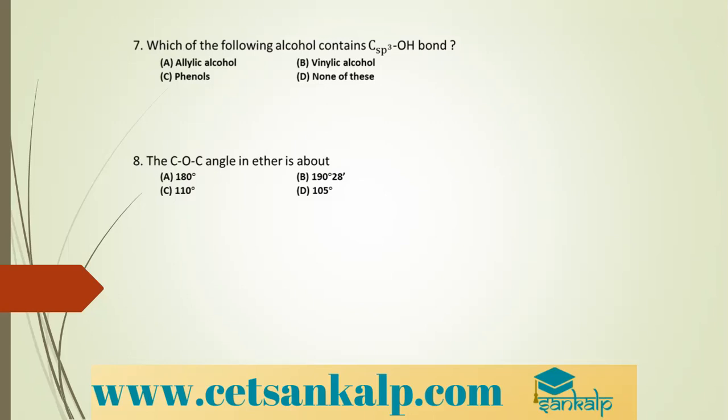So phenol is taken. They have said diazomethane. It is nothing but CH2N2 in presence of fluoroboric acid.